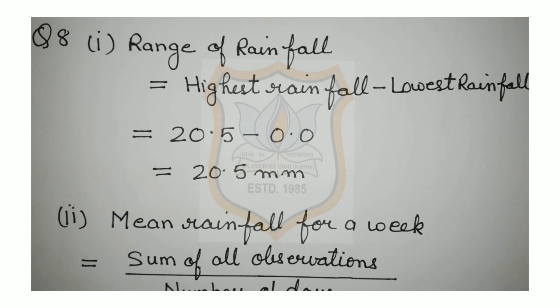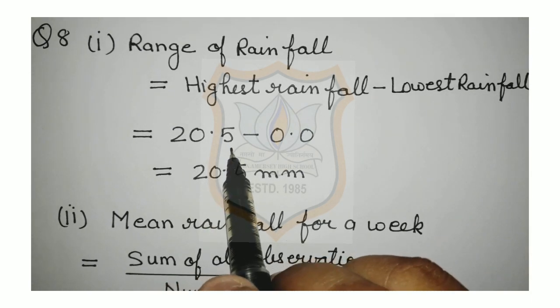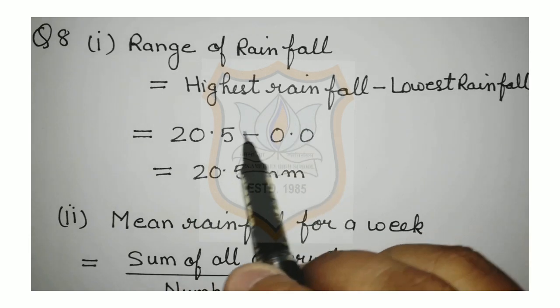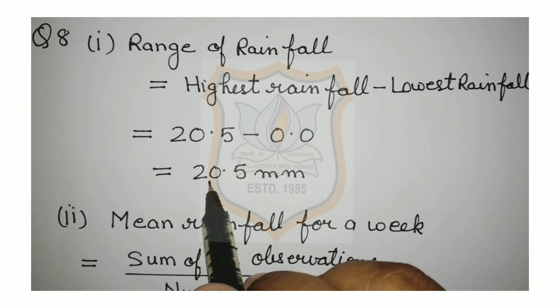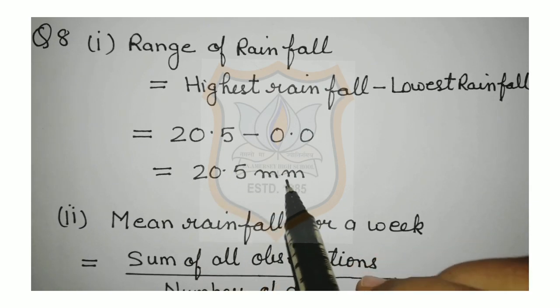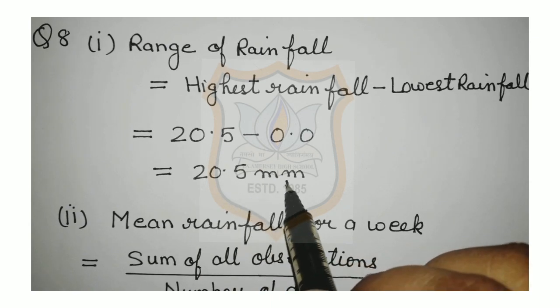You have to find the range of rainfall. Range of rainfall is highest rainfall minus lowest rainfall. Highest rainfall is 20.5 and lowest is 0.0. So the difference of 20.5 and 0.0 is 20.5 millimeters. So we can say that the range of rainfall is 24.5 millimeter.